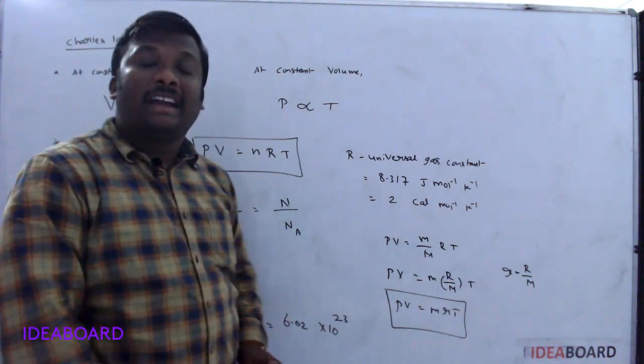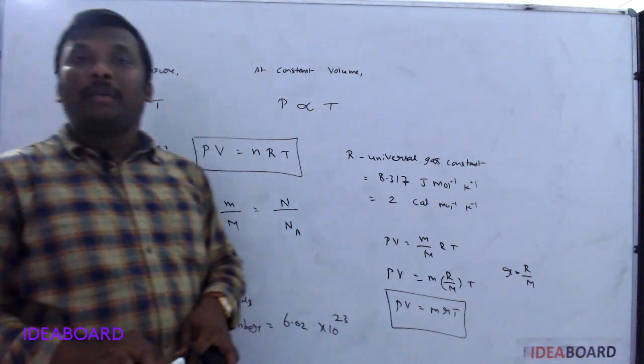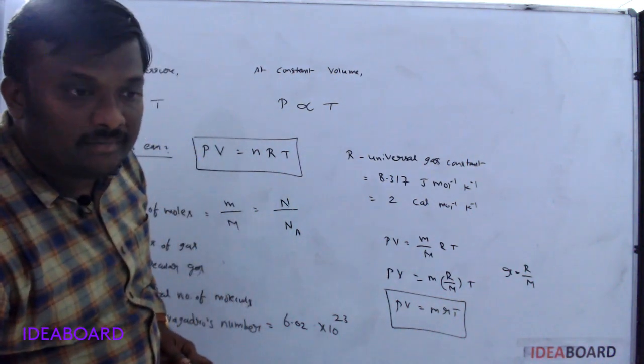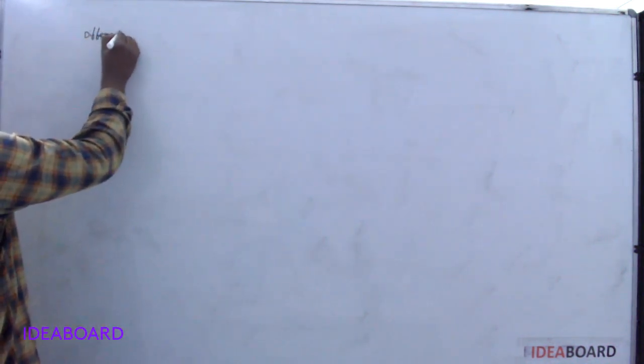Now, basing on this ideal gas equation, we are having different types of applications. Let us discuss. First of all, we would like to discuss different types of graphs.